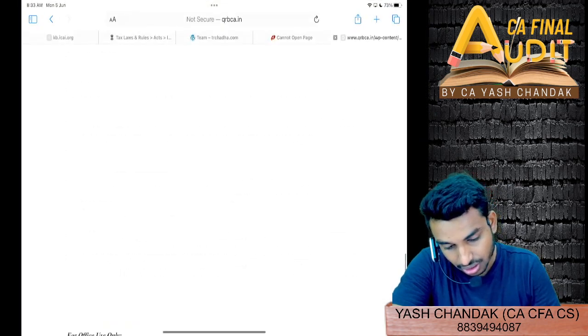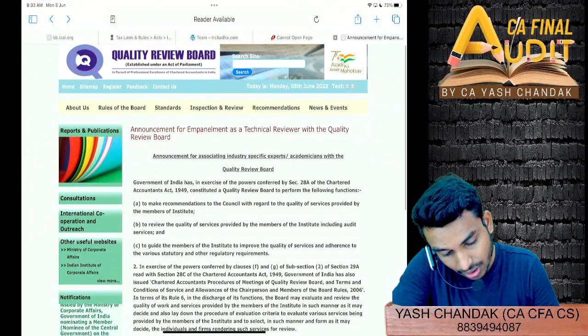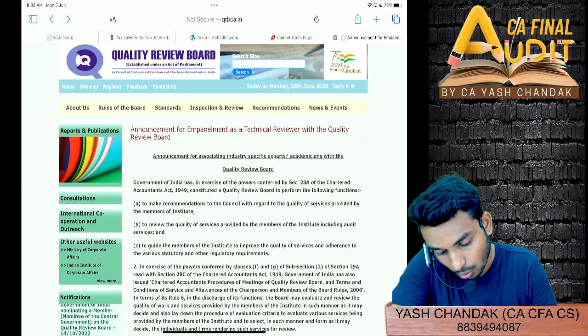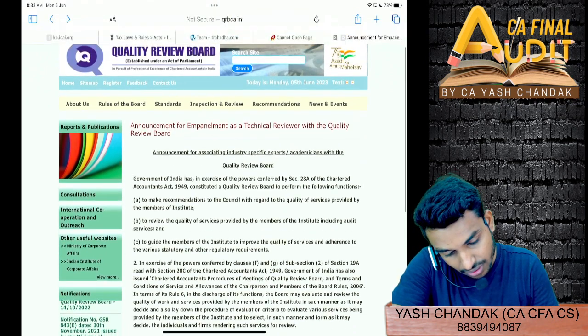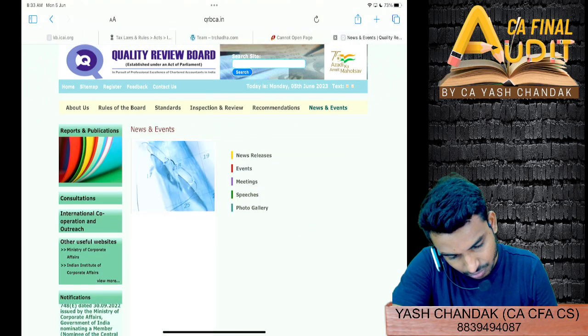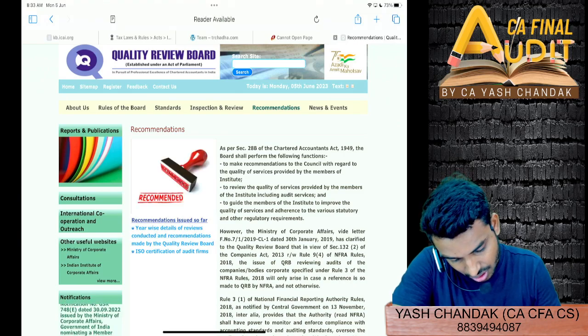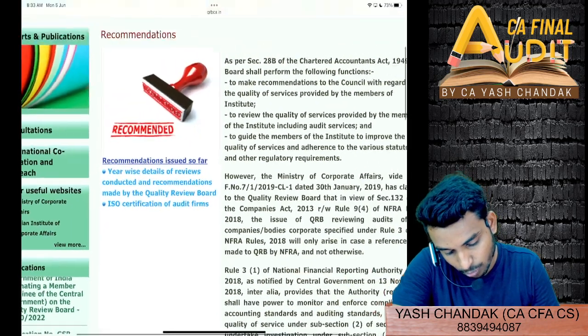Here you will see, on the website you can see the reports issued by the quality review board. Where can we see the reports? Recommendations: year-wise details of review conducted and recommendations made by the quality review board.